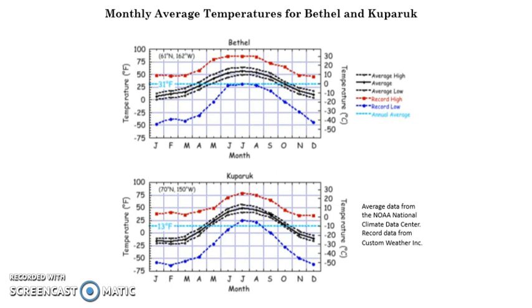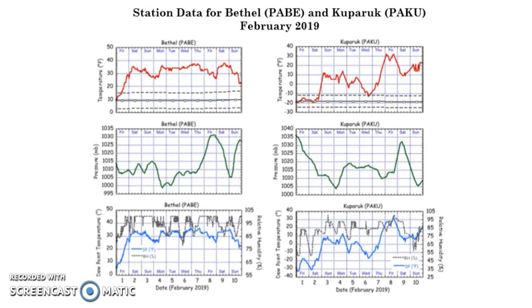Here are the monthly average temperatures for Bethel and Kaparak on a graph for us over the year. And here is the station data for Bethel and Kaparak in February 2019. On the left, we see all of Bethel in a column, and on the right is Kaparak.